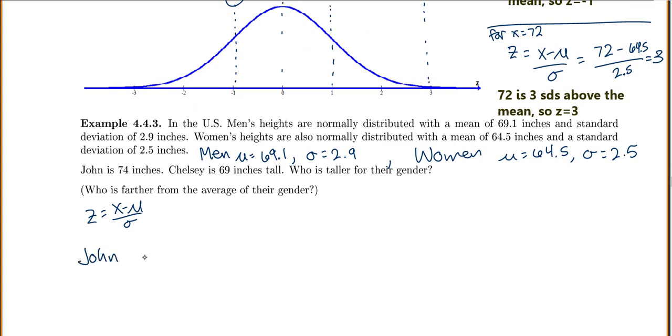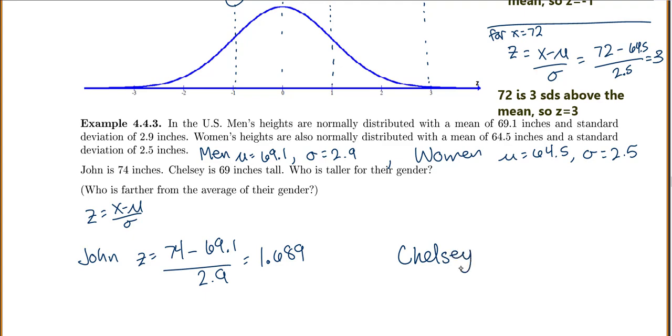So for John, he is 74 inches. So 74 minus, make sure you use the mean for the men, 69.1, divided by the standard deviation for men. His z-score is 1.689. And let's do Chelsea. Her z-score is, we're going to do the x for Chelsea minus the mean.